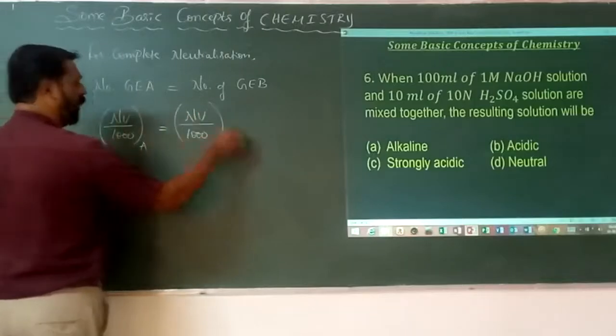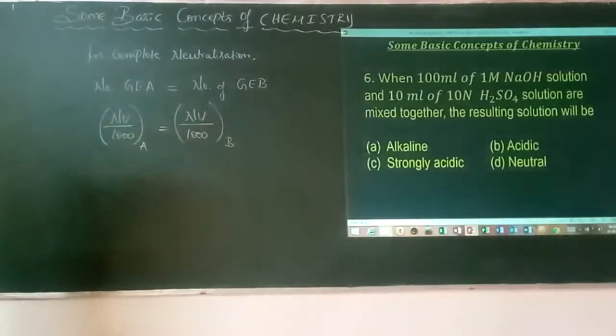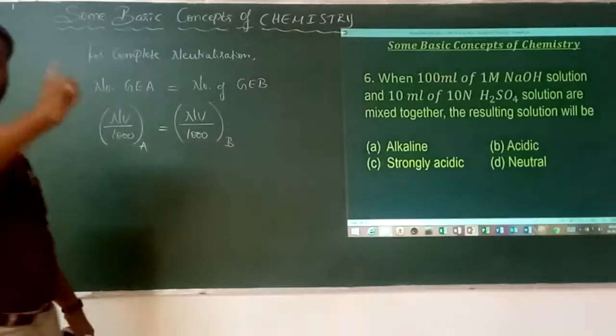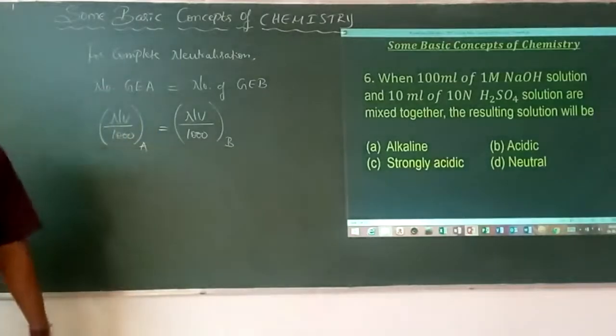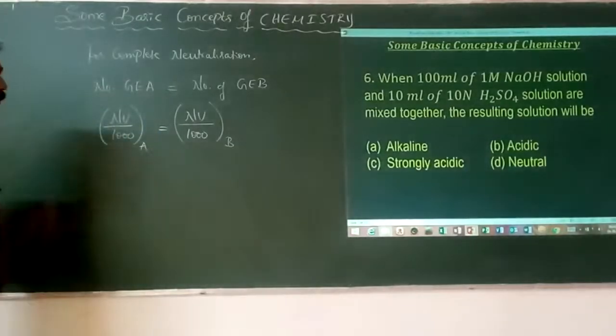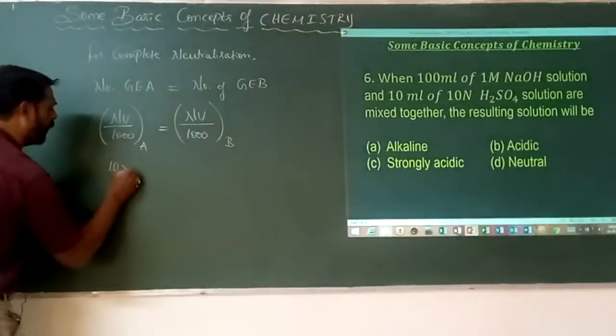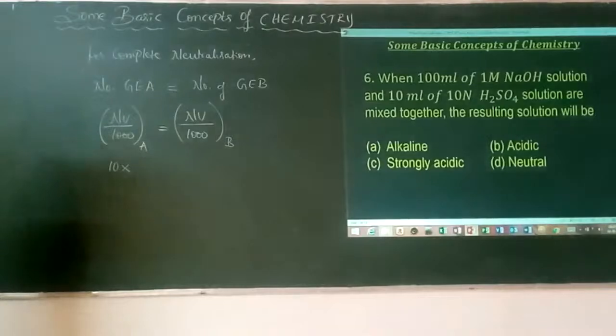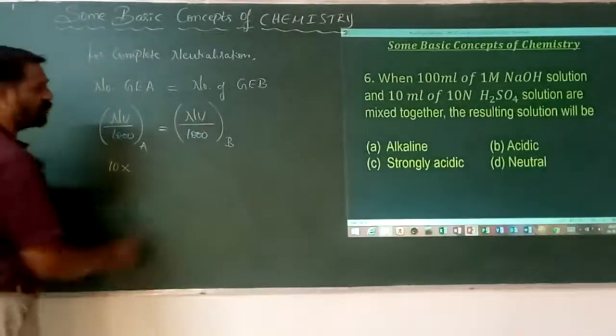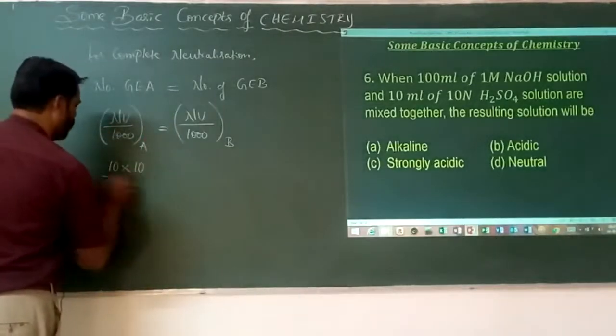This is the formula for the calculation of the number of gram equivalents of either acid or base. It is the product of normality into volume divided by 1000. Let's take the first. What's the normality of the acid that has been taken here? It is 10 normal into the volume of H2SO4, divided by 1000.